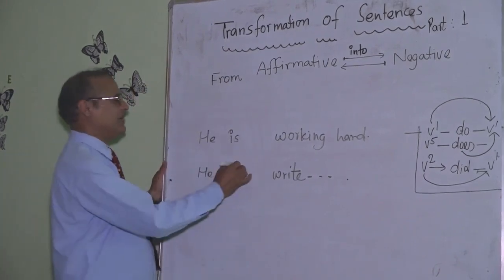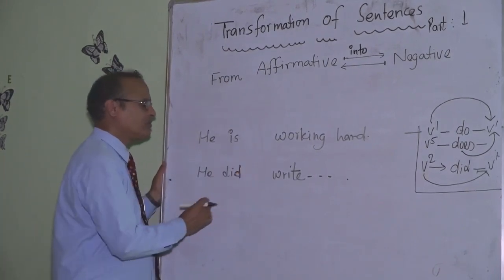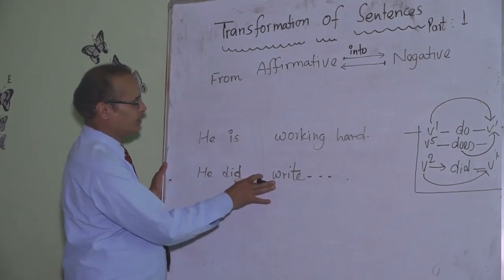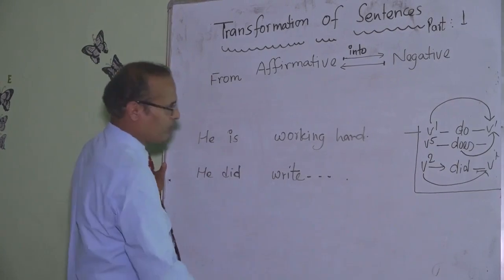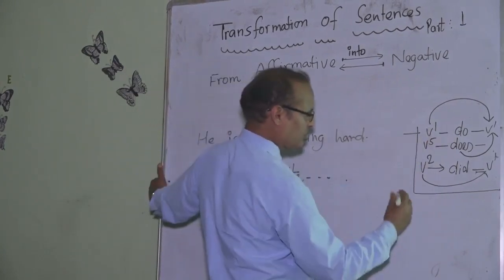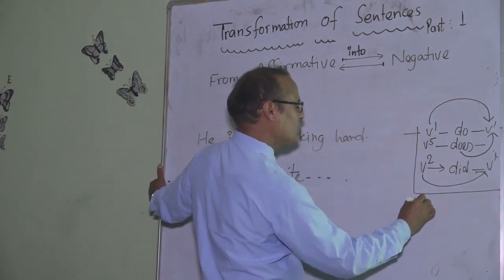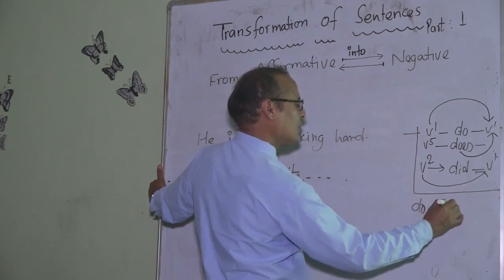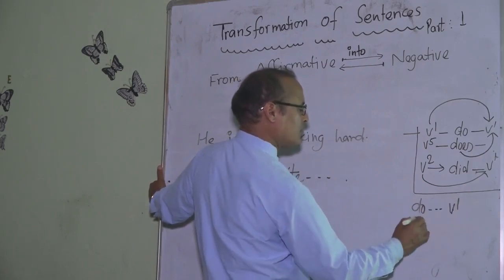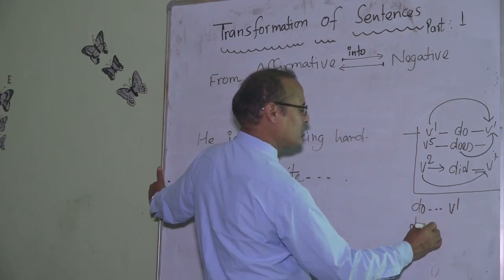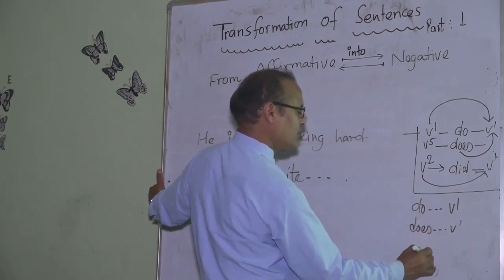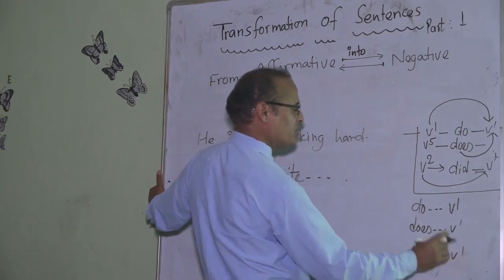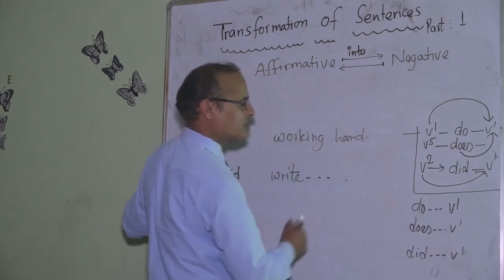Now, in this case, with the main verbs, do, did, does come together without any word in between, we have to reverse this. That is, do in the first form, does in the first form, did in the first form, while removing this not.